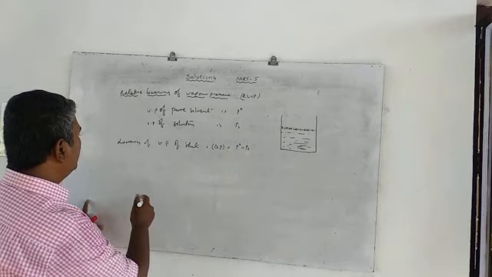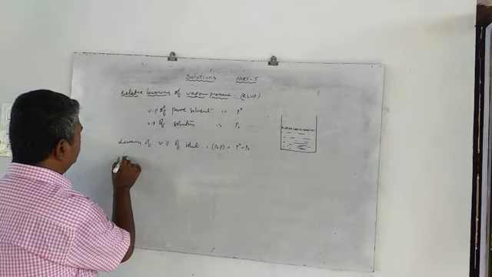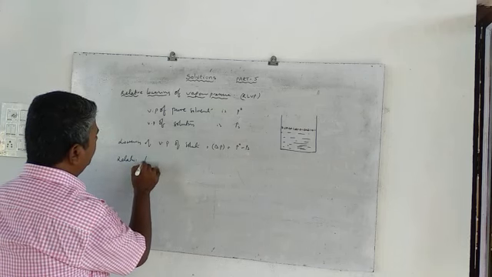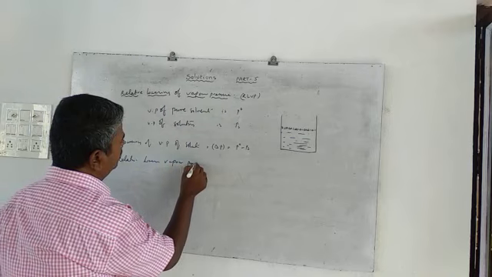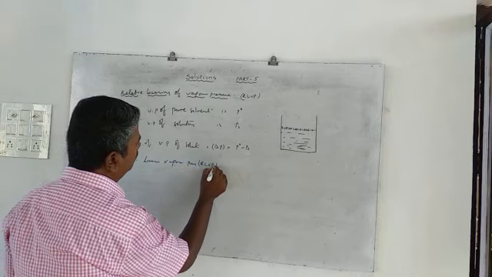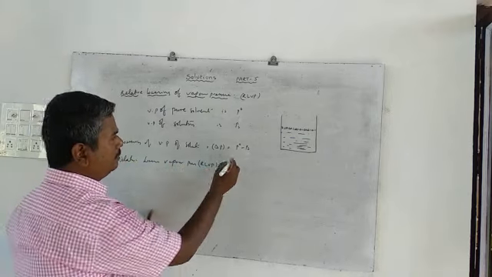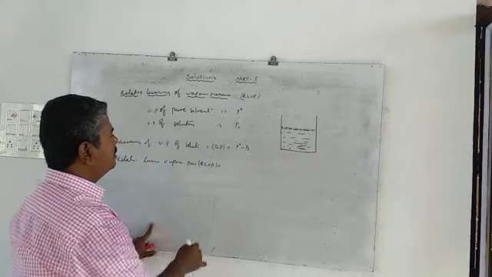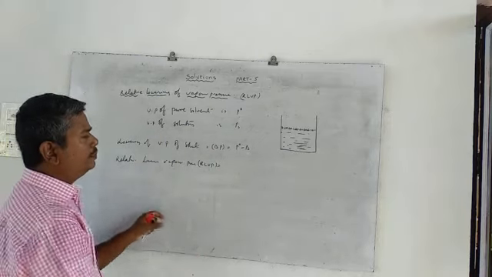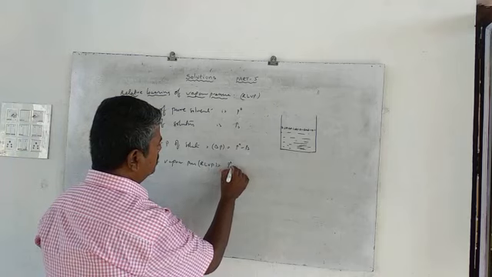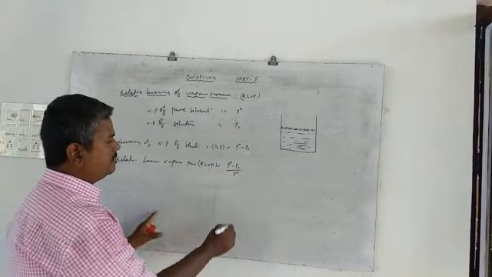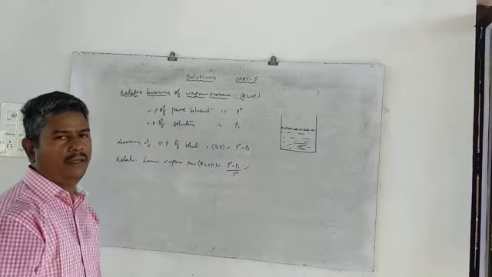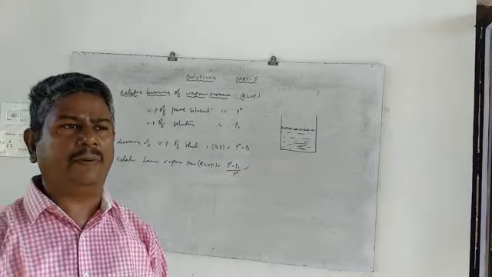Now, what is the relative lowering of vapor pressure, RLVP? That is the ratio of the lowering of vapor pressure to the vapor pressure of the pure solvent. That means P naught minus PS by P naught. This is called the relative lowering of vapor pressure.